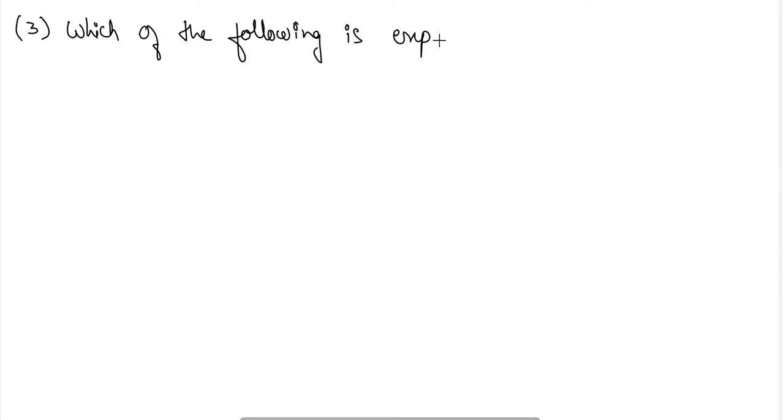Okay. Next, question number 3. What this question is asking: which of the following is expected to have the highest boiling point temperature?